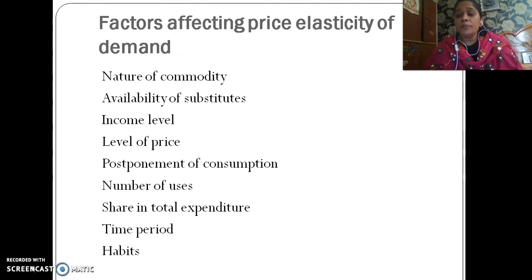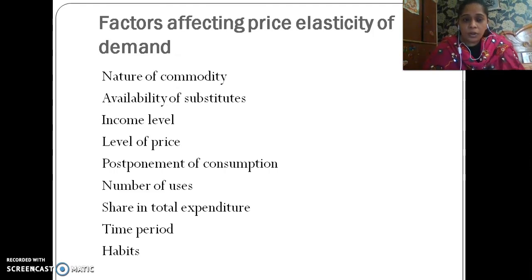Now the second one is availability of substitutes. In a very general case, when you have many substitutes of a commodity, what will you do? When the price of one given commodity increases, you immediately switch to the substitute. Right. So in that case, when we have a large number of substitutes, the demand will be more elastic.